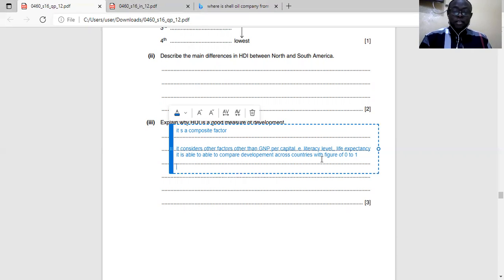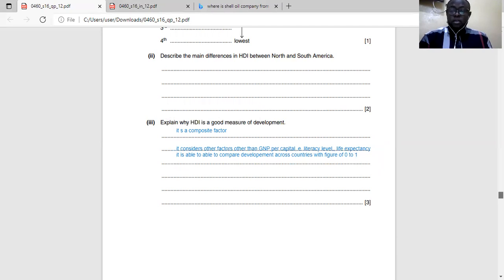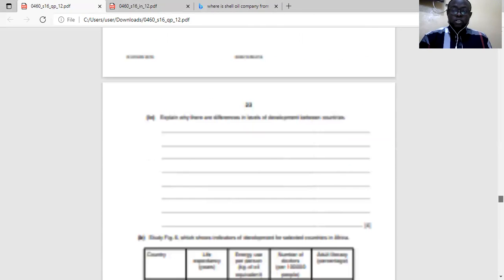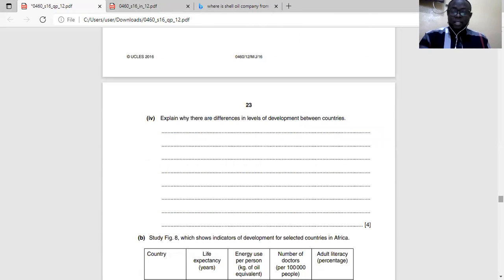So HDI is a composite factor that considers factors other than GDP. Average results are always the best results. Anytime you use average results, it gives you a very good result, because you are not just judging with one factor. You have considered several factors and found the average.